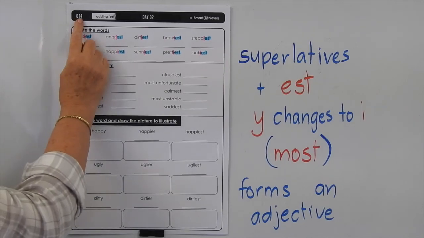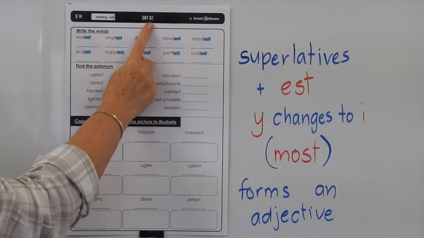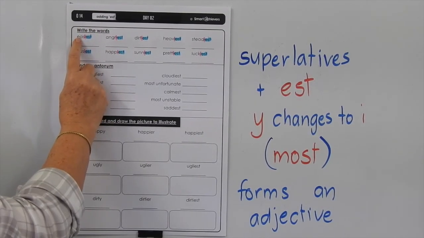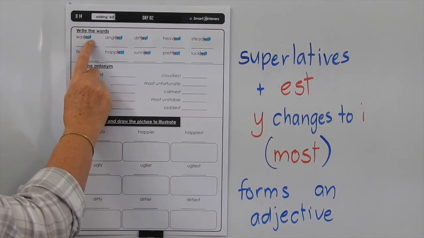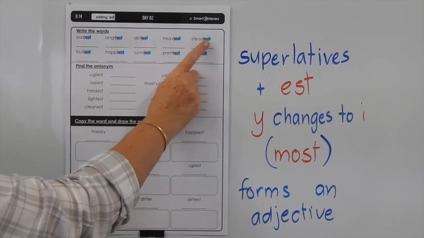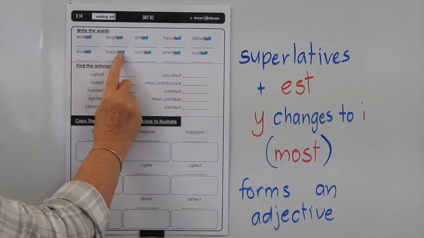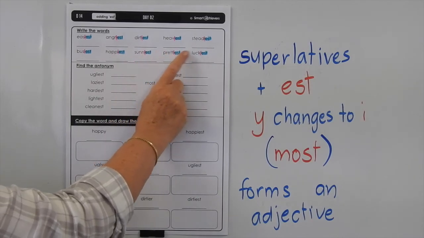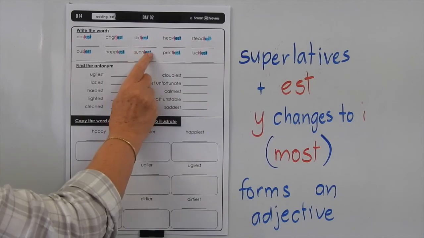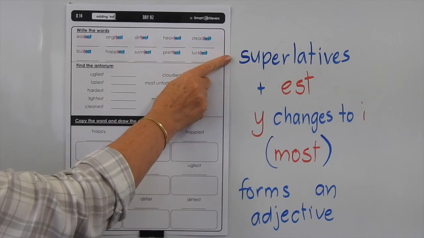This is level O, list 14, and we're doing the day 2 page, and here we're adding EST to these base words. So we've got easy has changed to easiest, angry to angriest, etc. So we've got dirtiest, heaviest, steadiest, busiest, happiest, sunniest, prettiest, and luckiest. All of these words with EST on the end of them are superlatives.